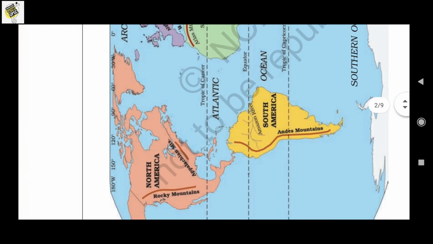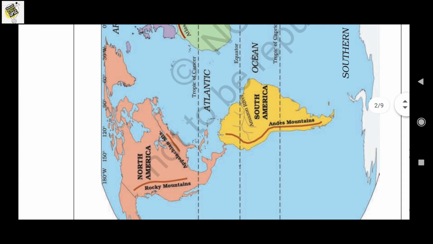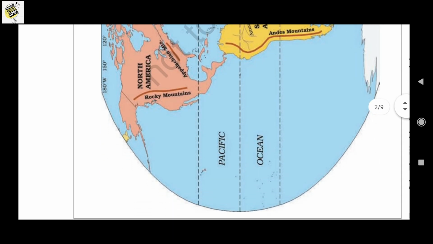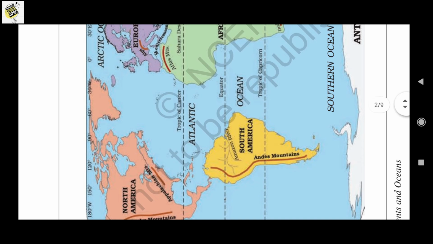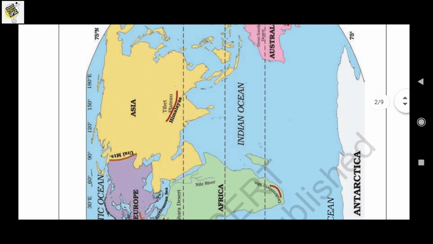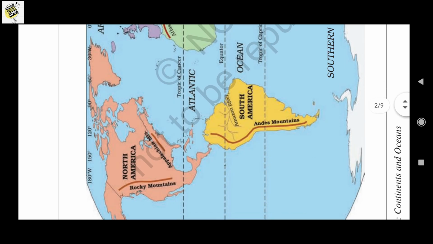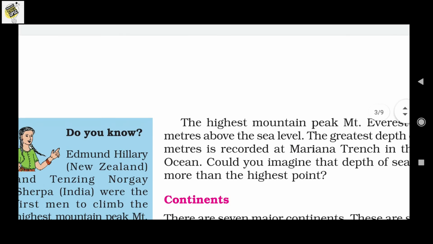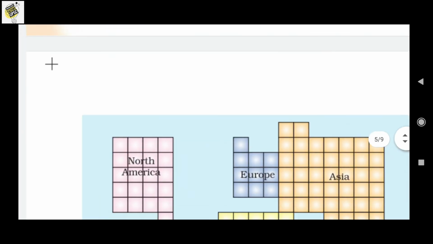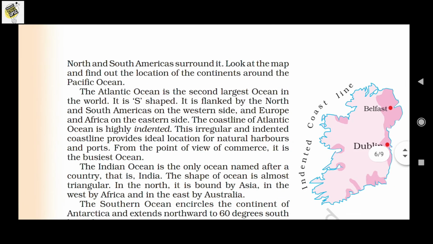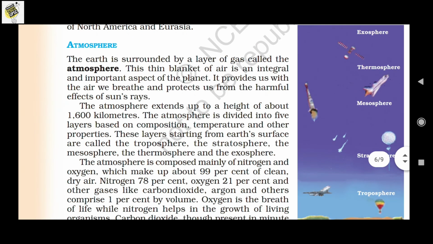Okay, so that is the hydrosphere. We have discussed the main portion of the hydrosphere, that is the ocean, and we have also discussed the 5 major oceans, their shapes and so on. We have discussed that the Pacific Ocean is circular in shape, the Atlantic Ocean is S-shaped, and the Indian Ocean is triangular in shape. Okay, so let's see the third concept, that is the atmosphere. So we have to go to the third topic, that is the atmosphere. So let's see what the atmosphere is.